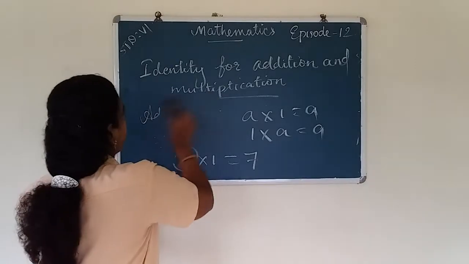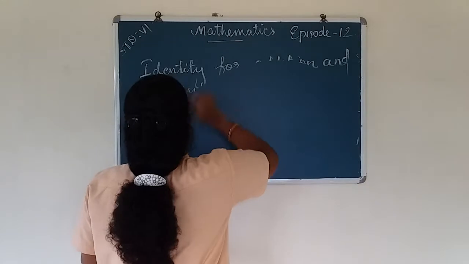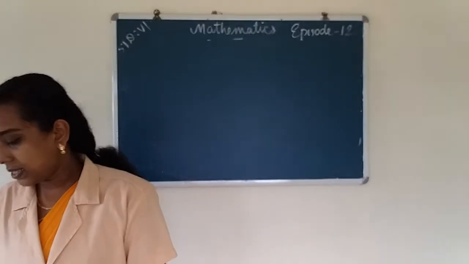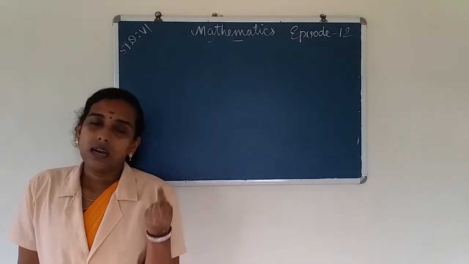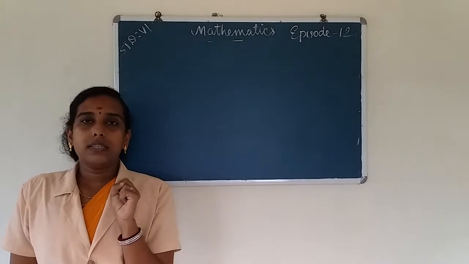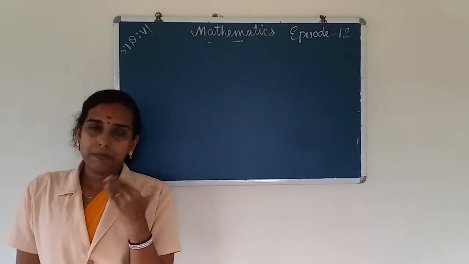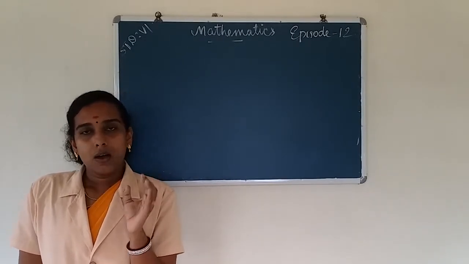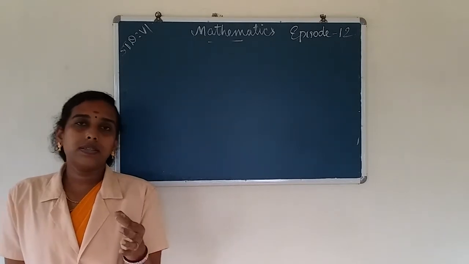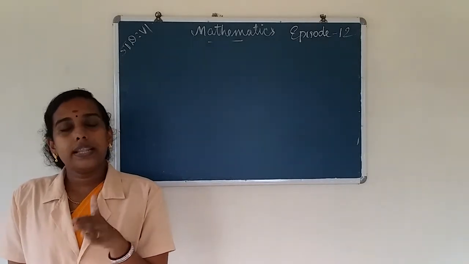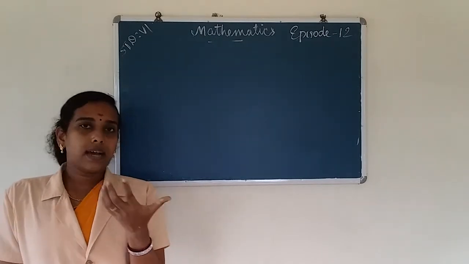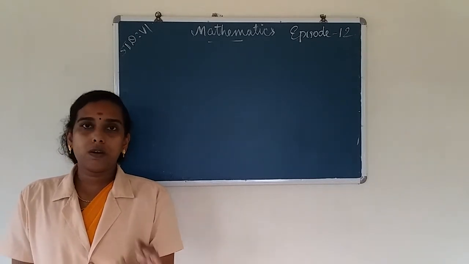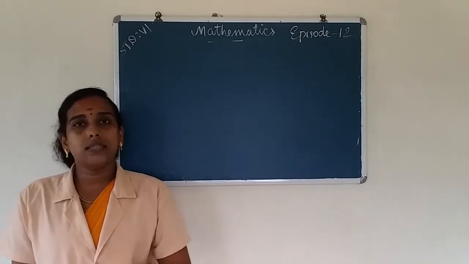Let us see once again the properties of whole numbers. The first property is closure property. We can say that whole numbers are closed under addition and multiplication. Which means when we take the sum of any two whole numbers, the answer is a whole number. So whole numbers are closed under addition. And also when we take the product of any two numbers, the answer is also a whole number. Then we say that whole numbers are closed under multiplication.